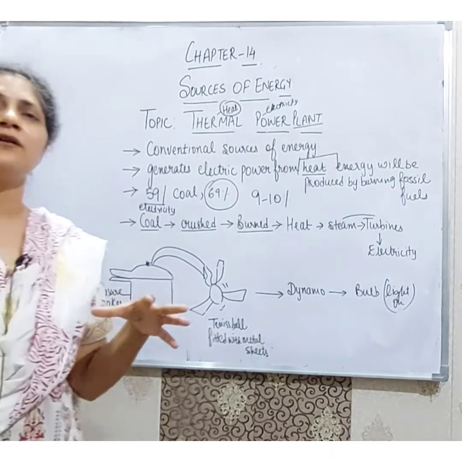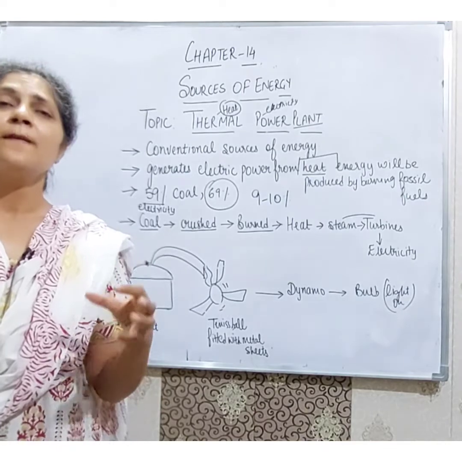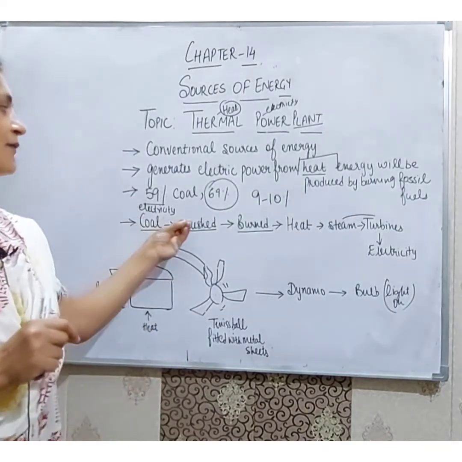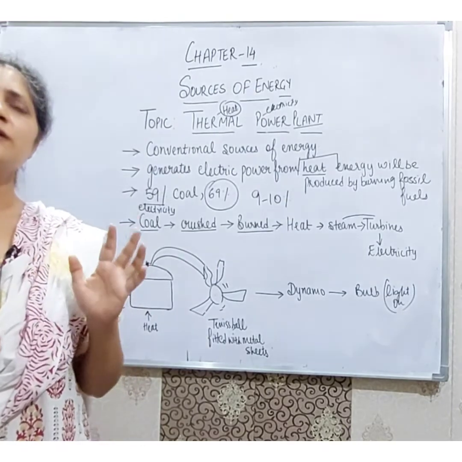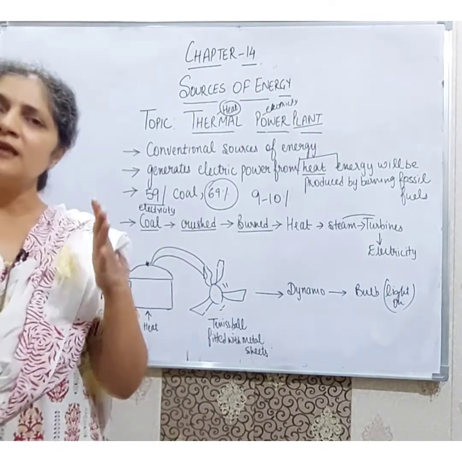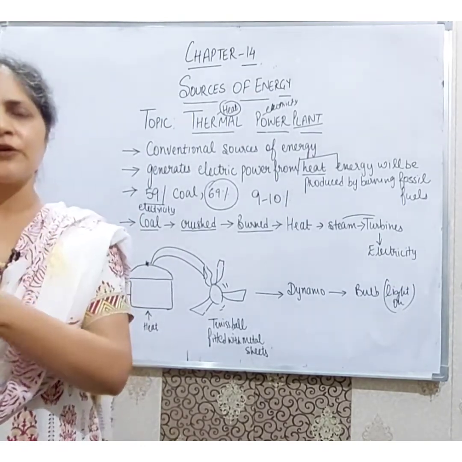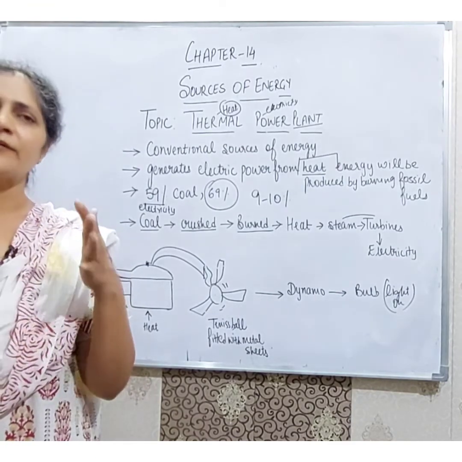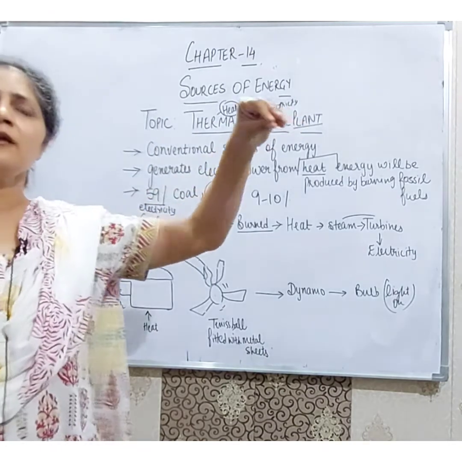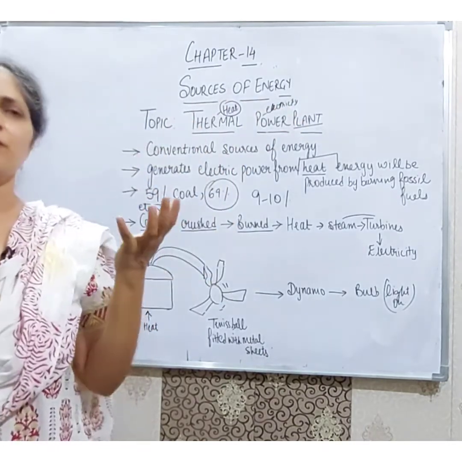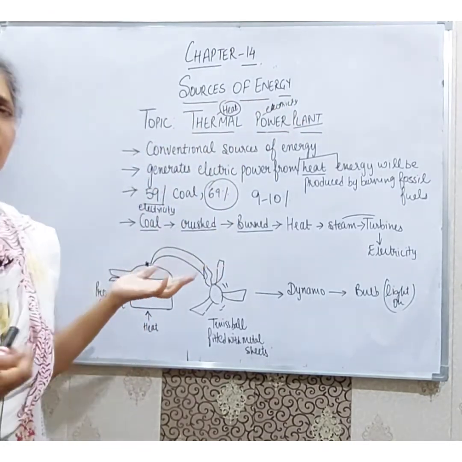We have other alternative sources of energy, but coal is more efficient to produce electricity. The transmission of electricity is easier than the transportation of coal. So the thermal power plants are set up near the coal or oil fields, where they are found.